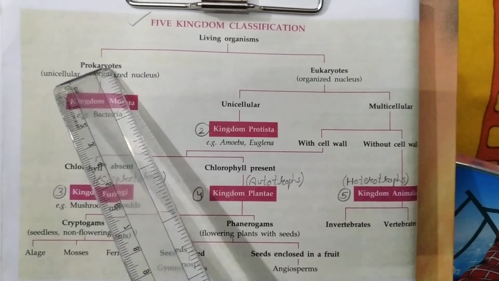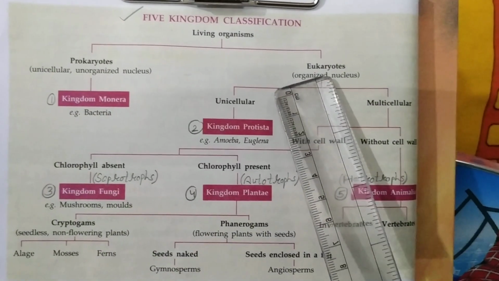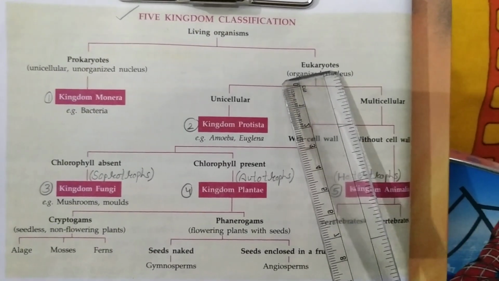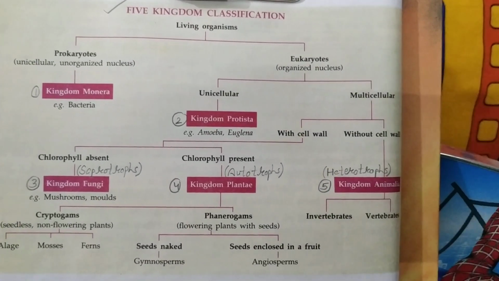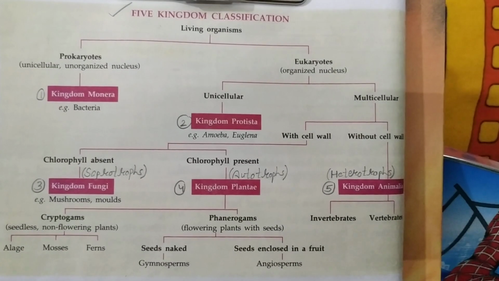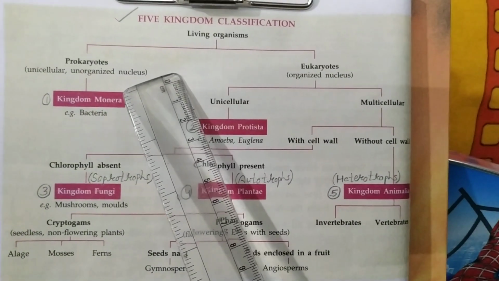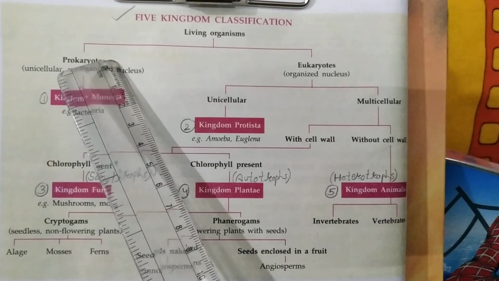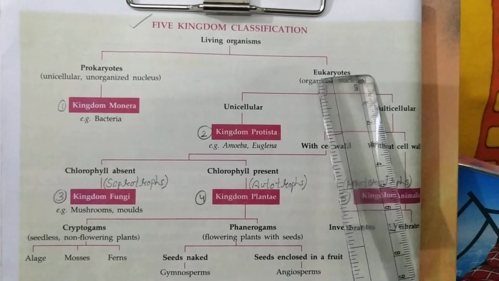The term karyon means nucleus. And what the nucleus is and what its importance is, I will explain to you afterwards. First of all, living organisms are prokaryotes and eukaryotes.